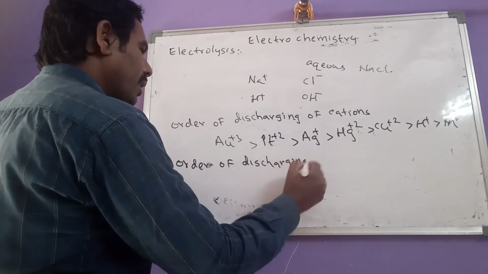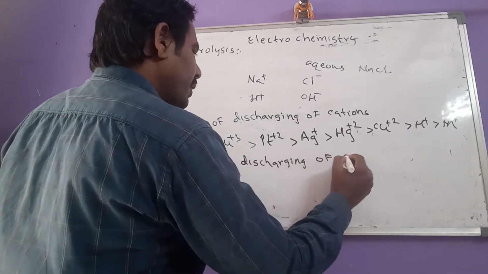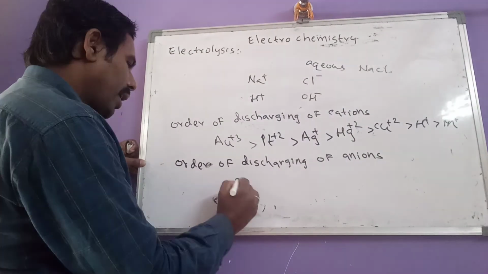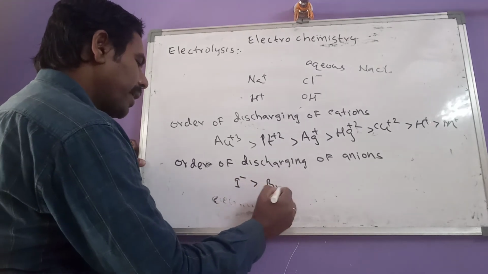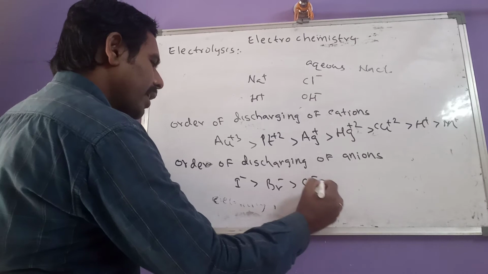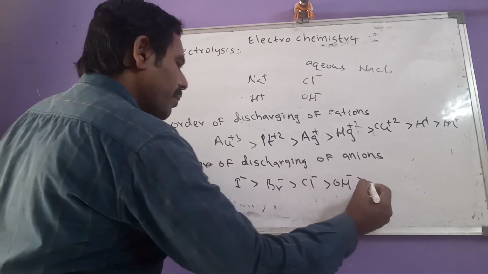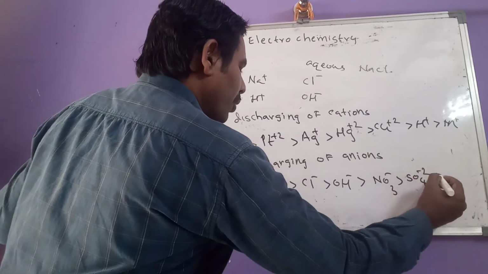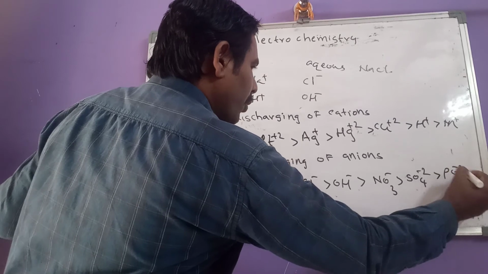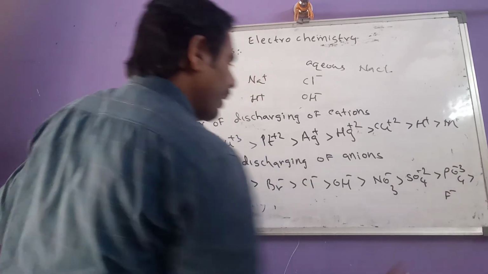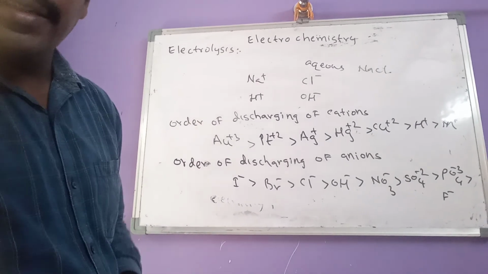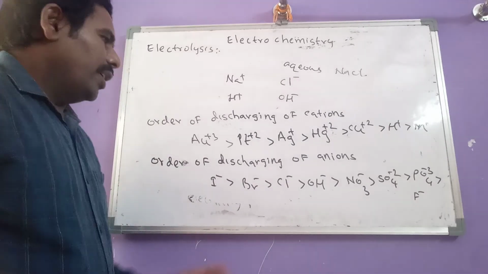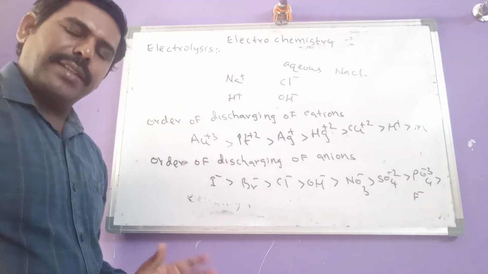Now in a similar way, the order of discharging of anions. Let us see what this order is also. I- > Br- > Cl- > OH- > NO3- > SO4-2 > PO4-3 > F-. So this is the order of discharging of anions.